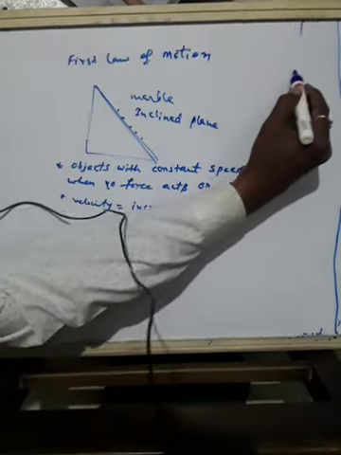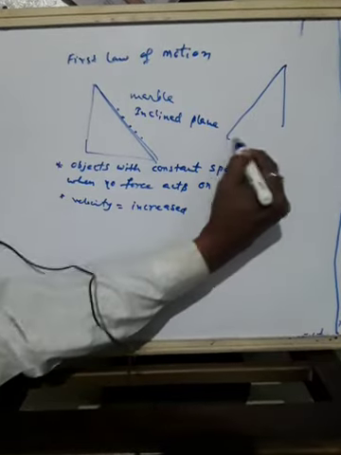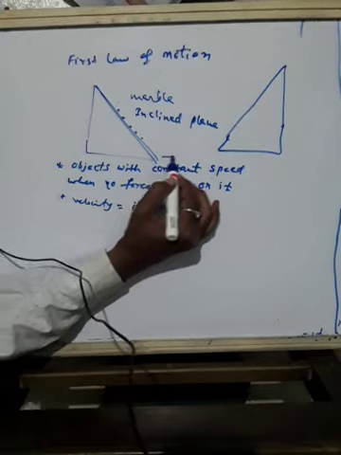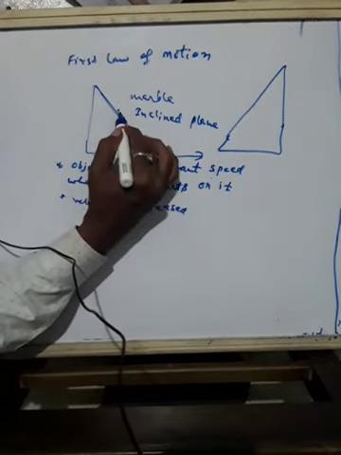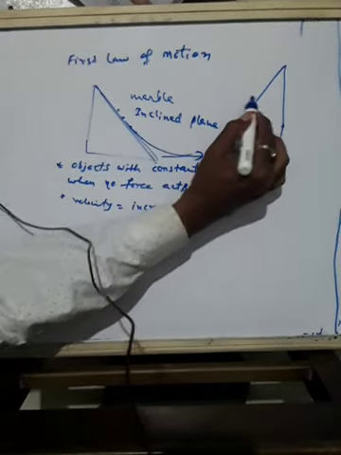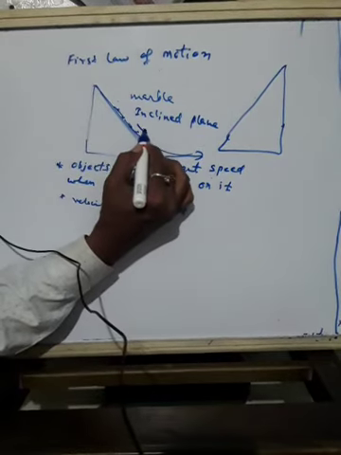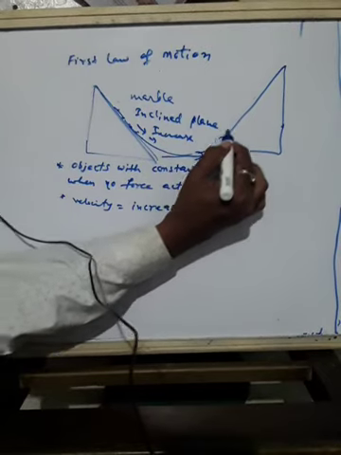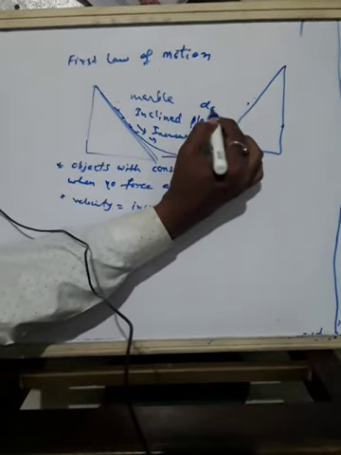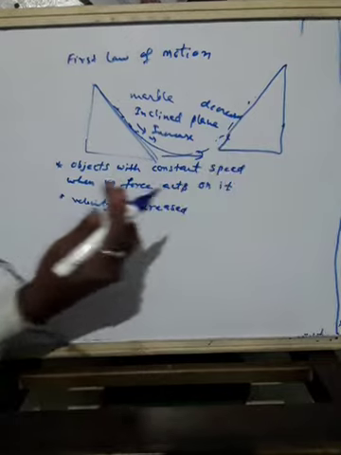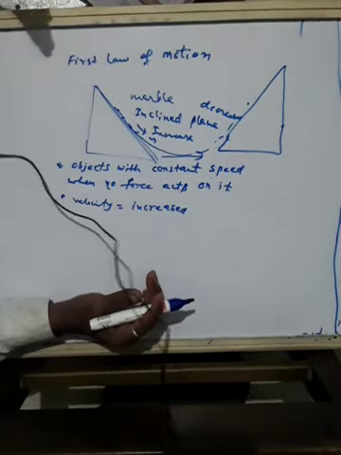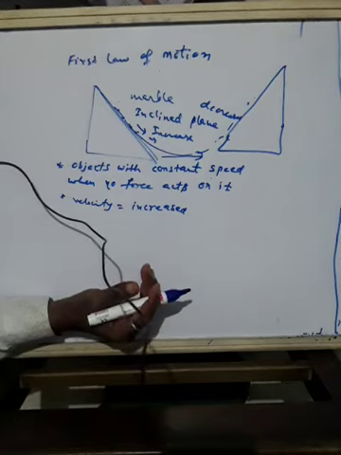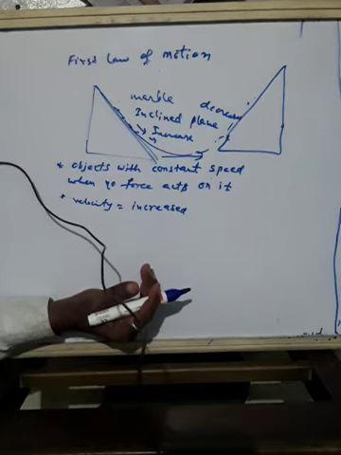Suppose you take two inclined planes. If these are kept close, it will come like this, and here the velocity, see, first the velocity of the marble will increase. When it climbs here, its velocity decreases. Means when it moves to the top, its velocity decreases. When it moves from top to bottom without external force, its velocity will increase.